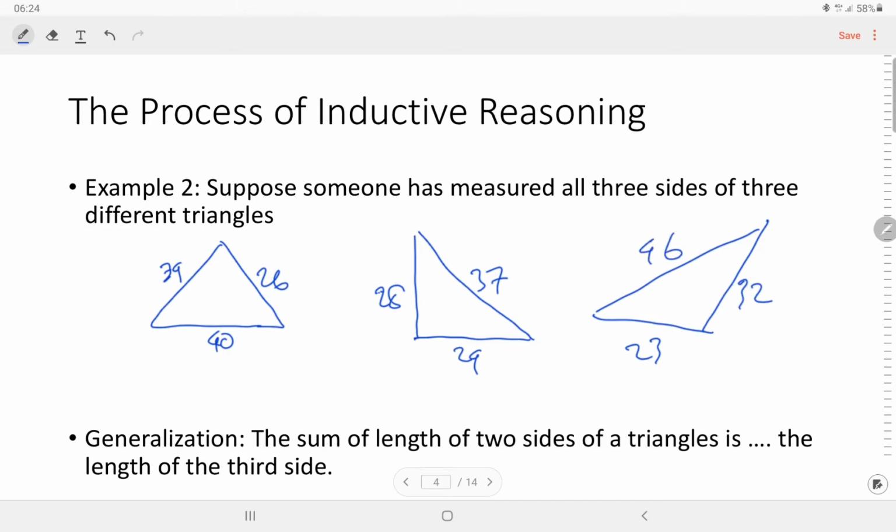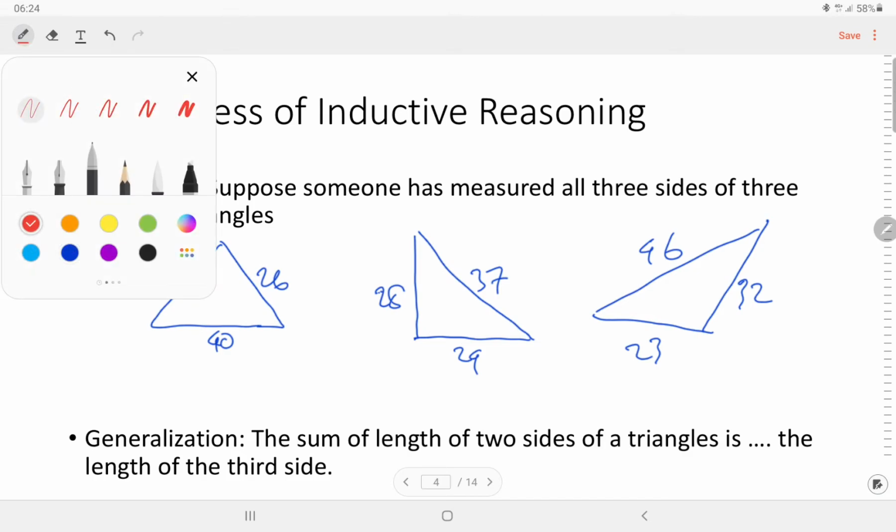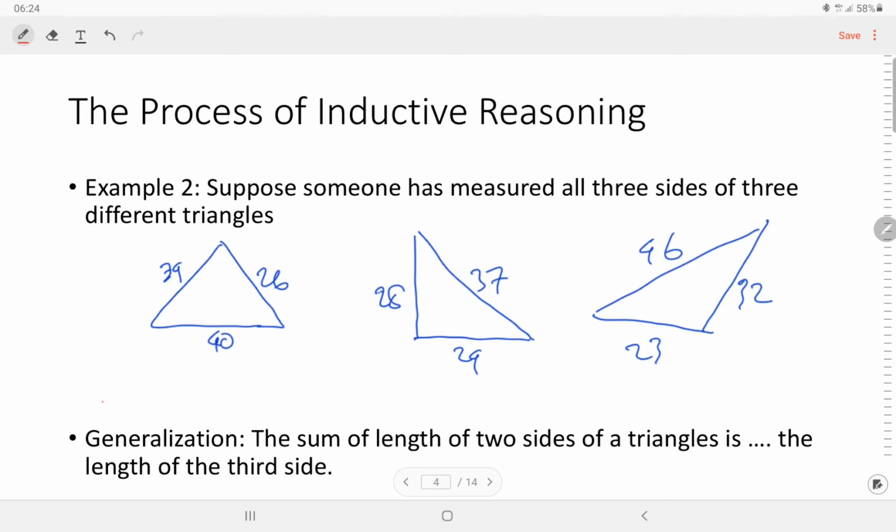Okay, we have three different triangles. Then in this triangle, is the sum of the lengths of two sides greater than the length of the third side? For example, when we sum these sides, this is greater than the length of the third side.